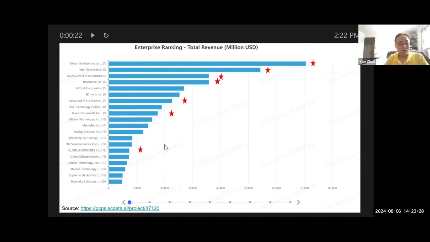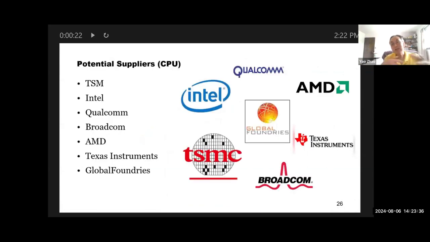And finally, let's pick one of the smaller companies for diversity, which is GlobalFoundries. So here is the summary of all the suppliers we want to evaluate, from TSM and Intel to GlobalFoundries. We have seven in total. Now, you can choose as many as you want.